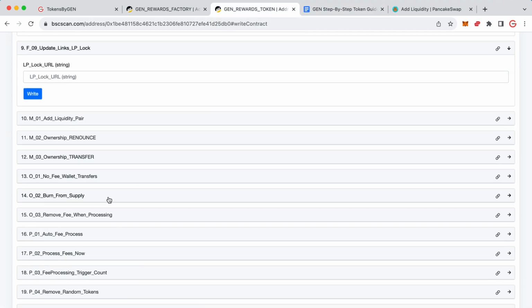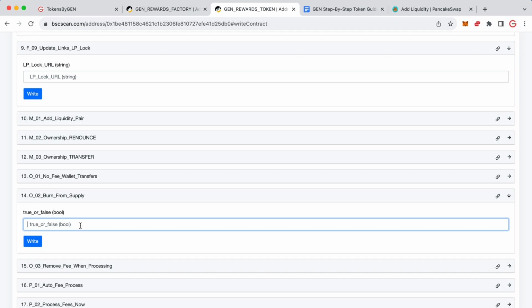One function you might want to use is this one where it's burn from supply. By default it's false. If you change this to true, then every time tokens are burned, rather than being sent to the burn wallet, they're actually removed from the total supply, so it's deflationary.